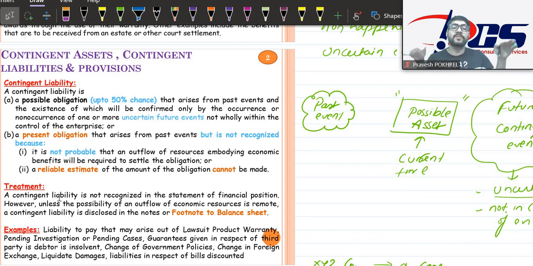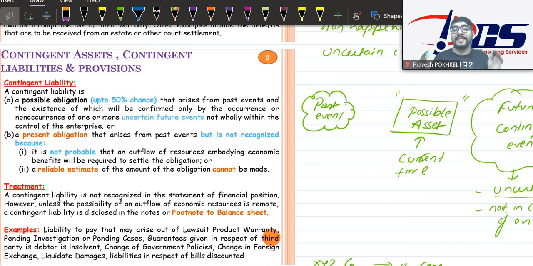I have just superficially touched upon it, but just keep it in mind that contingent liabilities are those liabilities which arise in future, because of a past event, and at the time of preparing the balance sheet we think that this may arise in future, and hence we are going to disclose them in our financial statements, especially in the notes to account section.